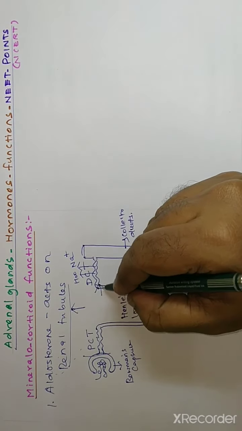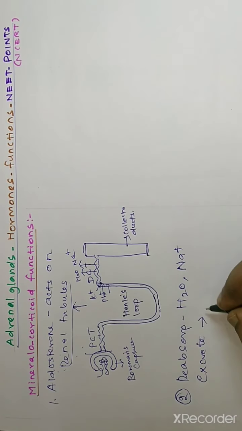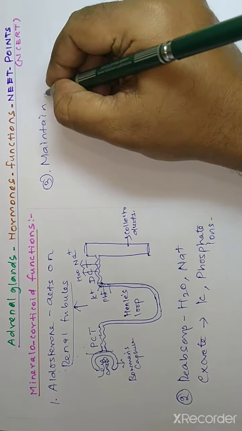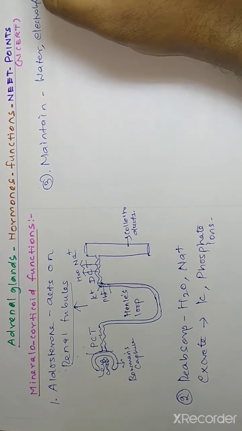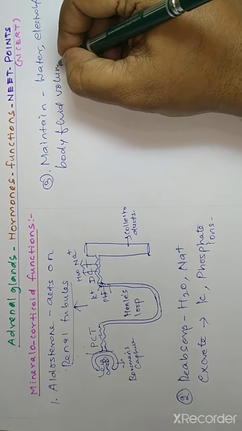So the main function of aldosterone is that it acts on the renal tubules. While it acts on the renal tubules, it reabsorbs water and sodium ion. It excretes potassium and phosphate ion, so that it helps to maintain the water and electrolyte balance and body fluid volume.